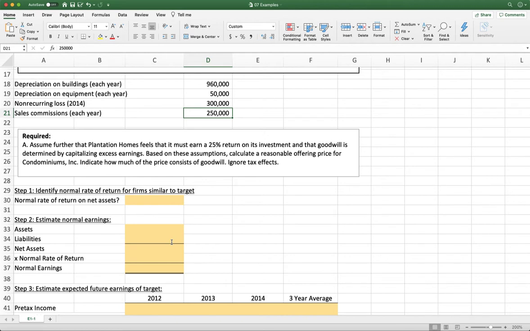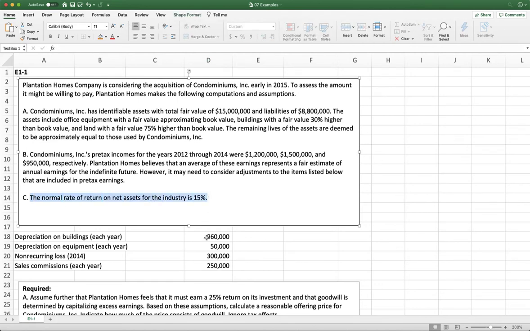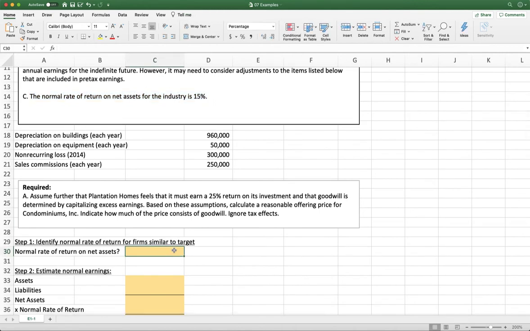So step one, we need to figure out what our benchmark rate is. And so they told us that the normal rate of return on net assets is 15% for the industry. Now, remember, we can use any benchmark that we think makes sense, but in this case, they're telling us normal rate of return on net assets. So our normal rate of return is going to be 15%, and then we need to apply that percentage to our target company to estimate what earnings would be if our company that we're interested in is normal.